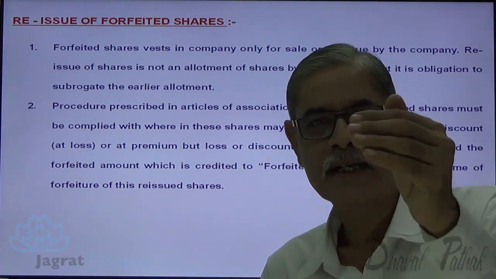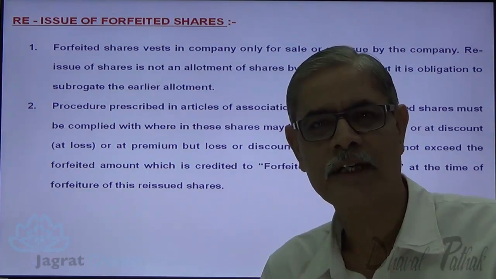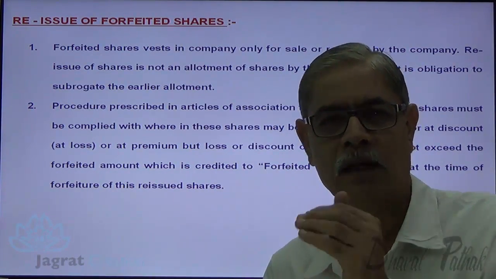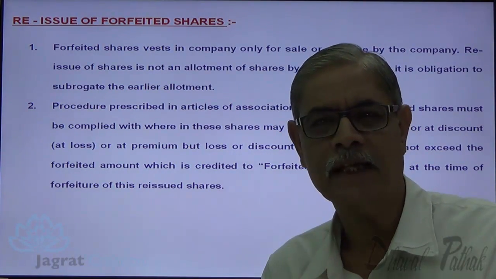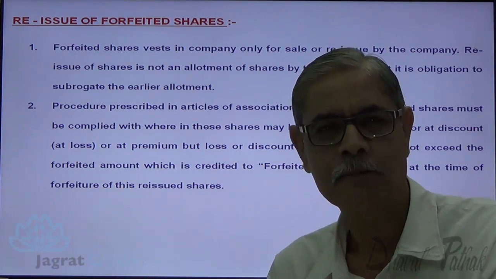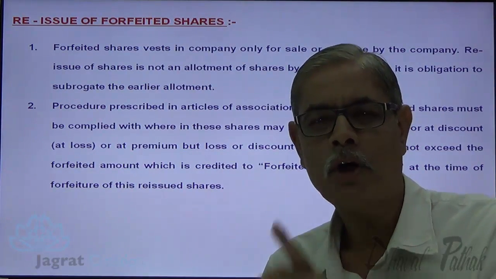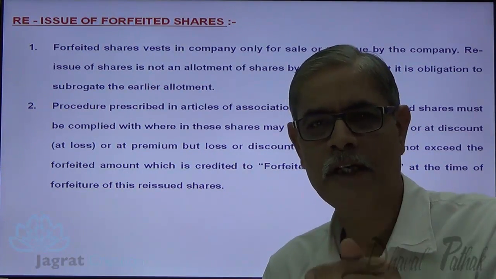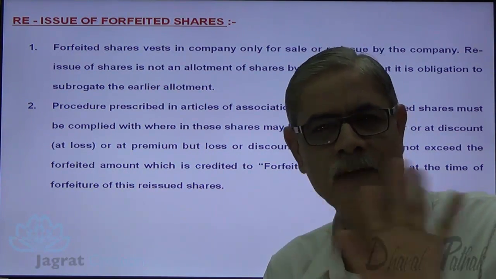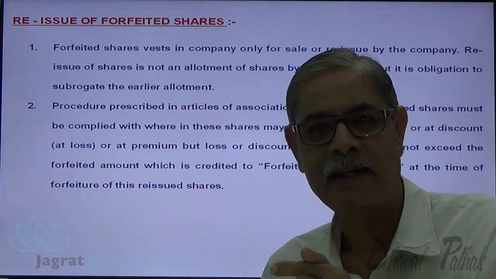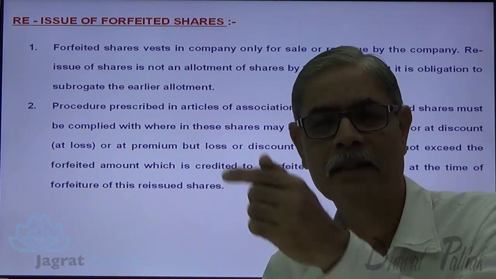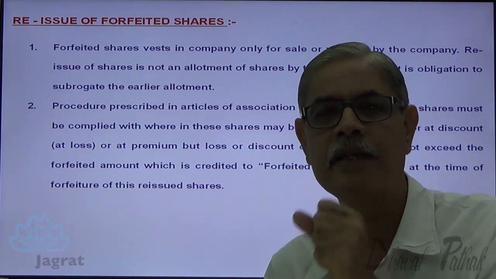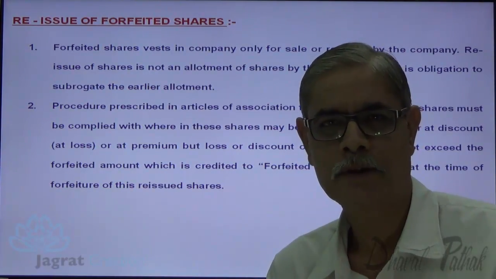So shares issued at discount, that's an original discount available to all applicants, while reissue discount is a special discount which is granted to a new allottee of forfeited shares. Don't mix up two discounts. Shares originally issued at normal discount is one discount, and discount granted specifically at the time of reissue of shares, which is other than the original discount, is known as reissue discount, special discount.